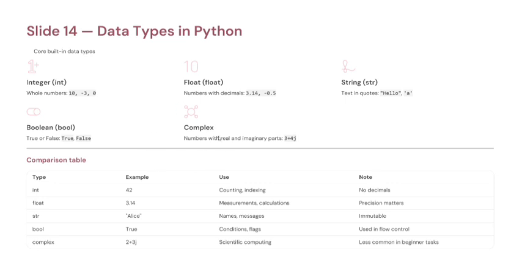Now coming to complex numbers. This is mostly used in scientific and engineering applications. For beginners, focus mainly on int, float, string, boolean. How to check a type? If you have to check the type of a value, for example, x = 10, then print(type(x)). Then it will print the type of the variable.